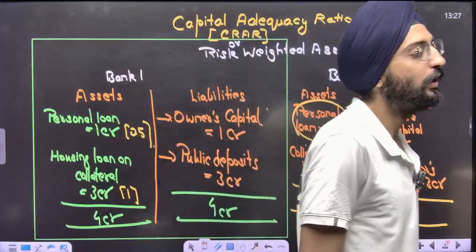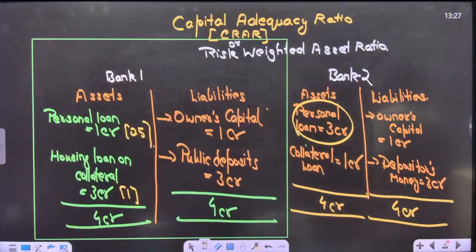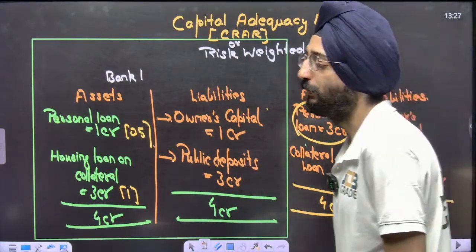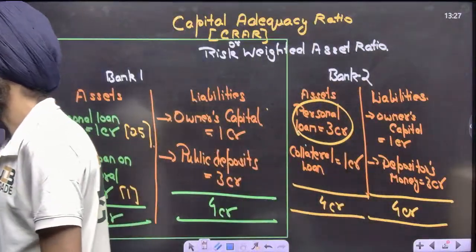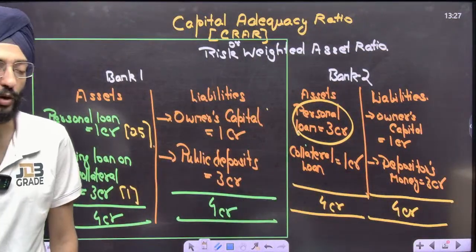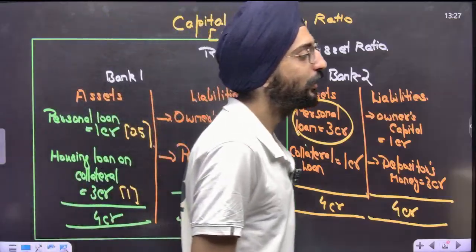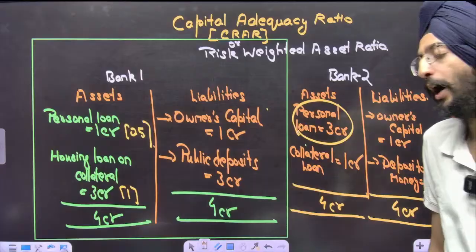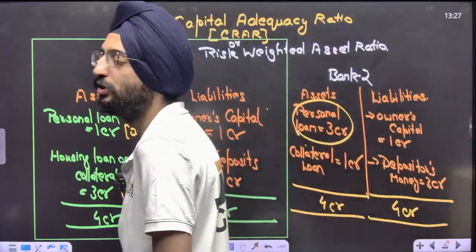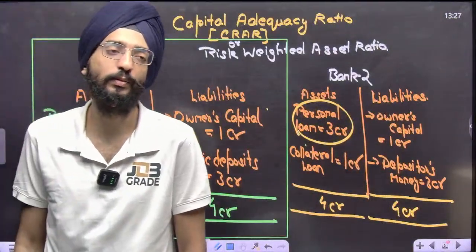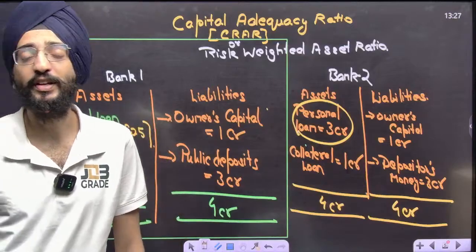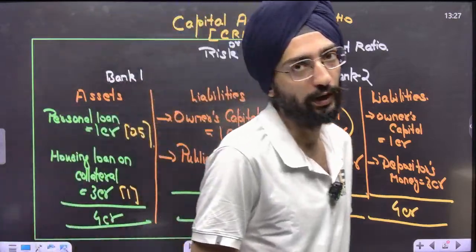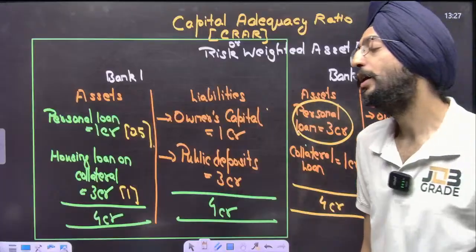What do Basel norms prescribe? A minimum capital adequacy ratio needs to be maintained. What's a capital adequacy ratio? It's just higher capital that needs to be there as a cushion to help banks survive in the very uncertain business of lending.